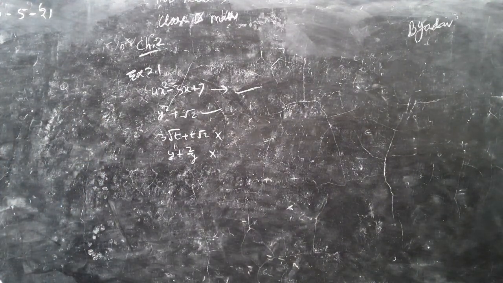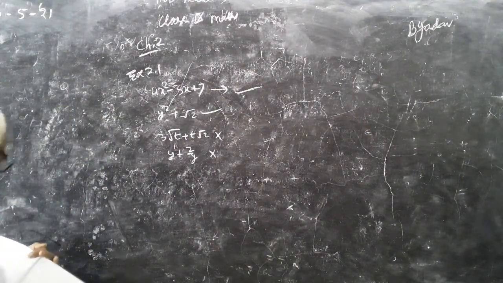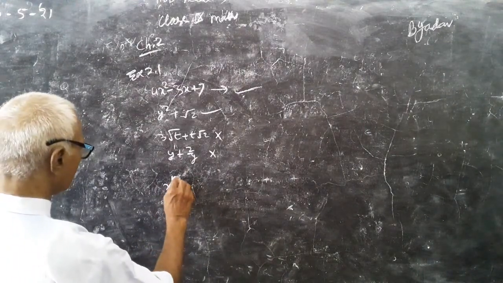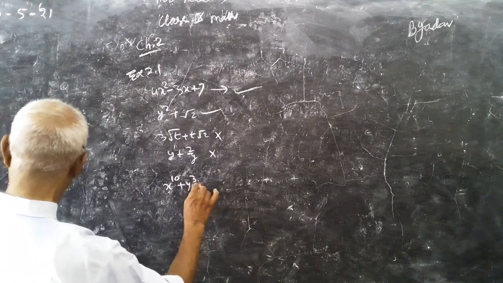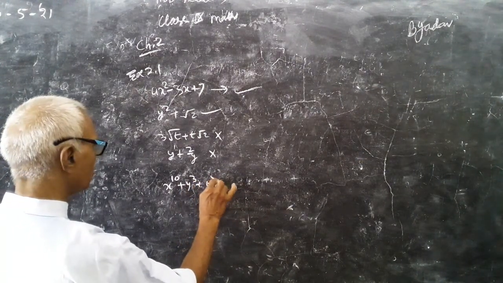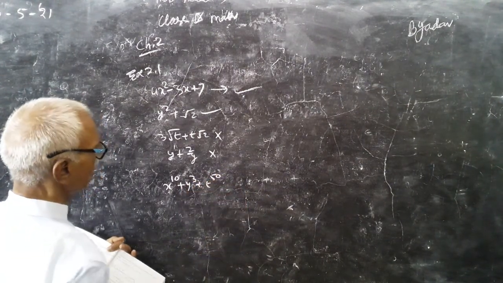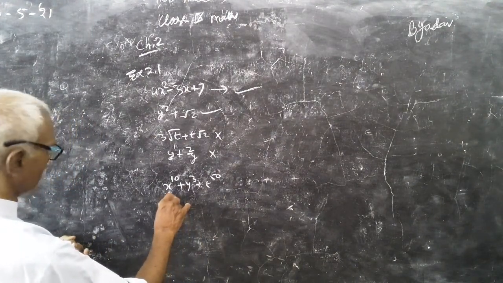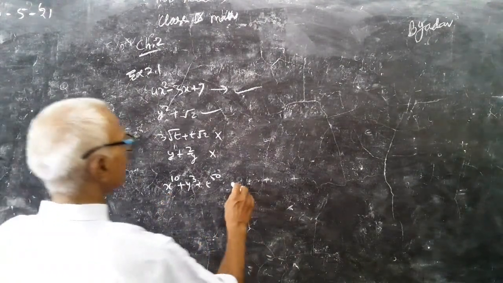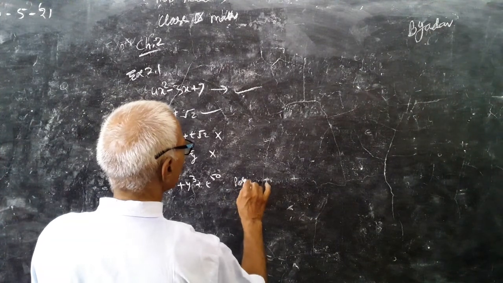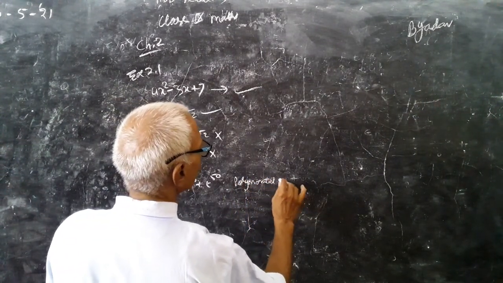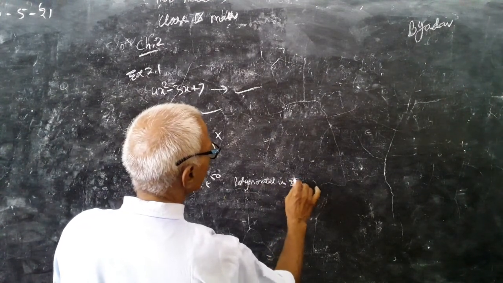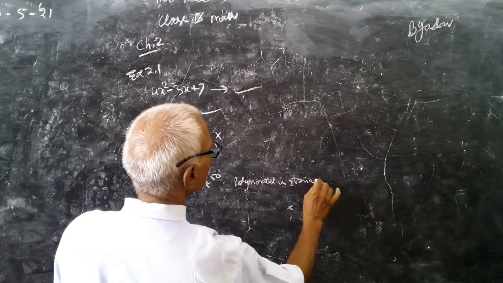And the fifth part, x to the power 10 plus y to the power 3 plus t to the power 50. Though it is a polynomial, it is not in one variable. It is a polynomial in 3 variables, but the question wants one variable.